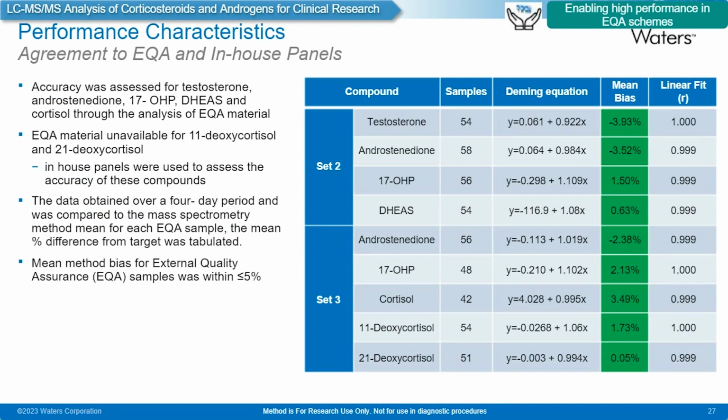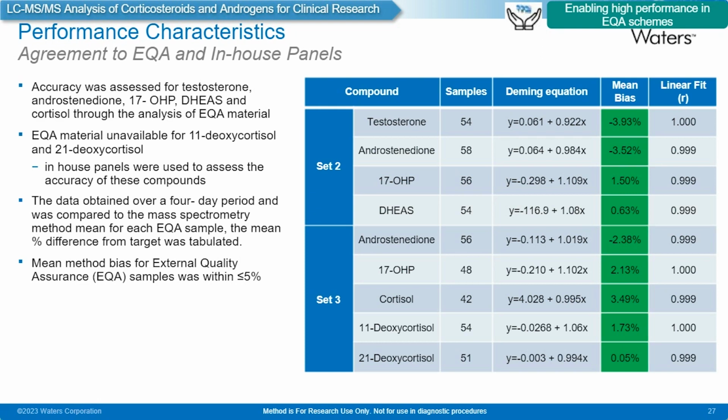Moving on to some performance characteristics. We looked at agreement to some EQA material and also in-house panels. There was only EQA material available for testosterone, androstenedione, 17-OHP, DHEAS, and cortisone. Unfortunately, at this moment in time, as far as I'm aware, there's no EQA material for 11-deoxycortisol and 21-deoxycortisol, so we used some in-house panels, which were independently gravimetrically prepared, to assess the accuracy of these compounds.